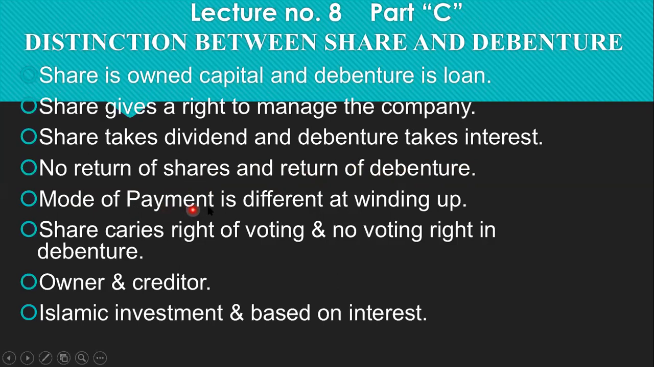Another distinction is that the mode of payment is different at winding up. First of all, the debenture holder will be paid because they are the creditors, and whatever surplus amount remains, that will be distributed among the shareholders according to their shares. So the mode of payment is also different.